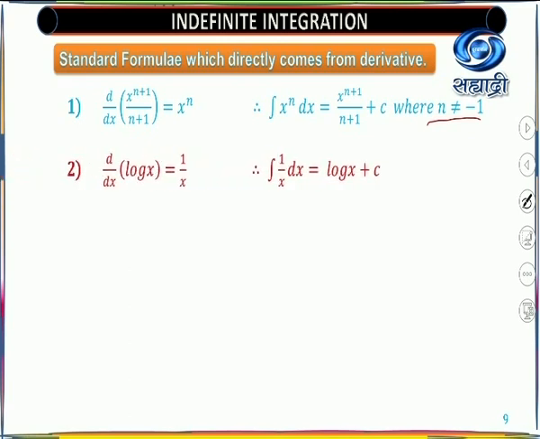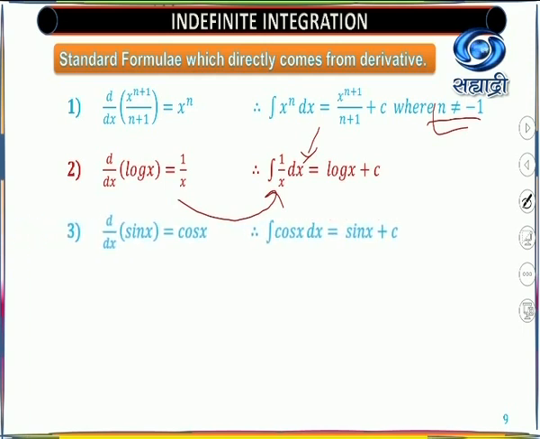Now the derivative of log x is 1 upon x. Therefore, in the reverse process, we say that integration of 1 upon x dx equals log x plus constant of integration. Every time we will write the constant of integration. Derivative of sin x equals cos x. I took this example while explaining indefinite integral. So integration of cos x dx equals sin x plus c. Always write down all the formulas in one notebook so that it is easy to solve the examples. So write down these formulas one after the other in your notebook.